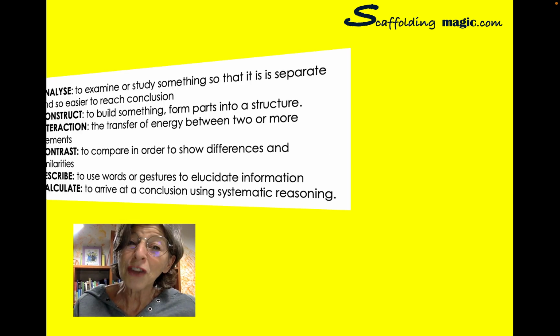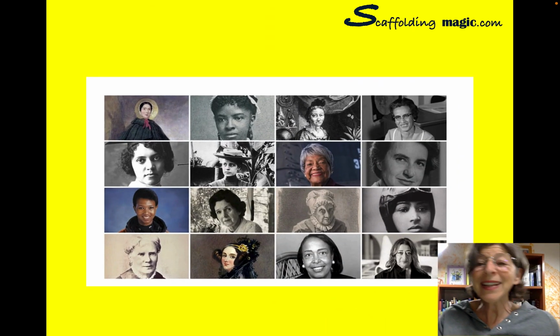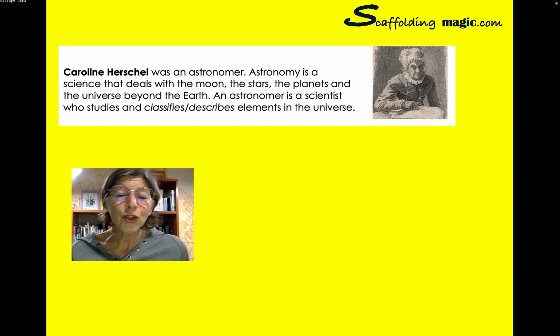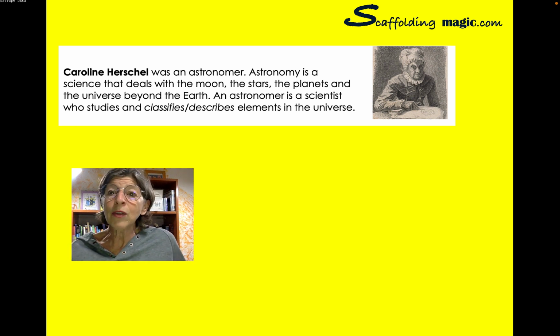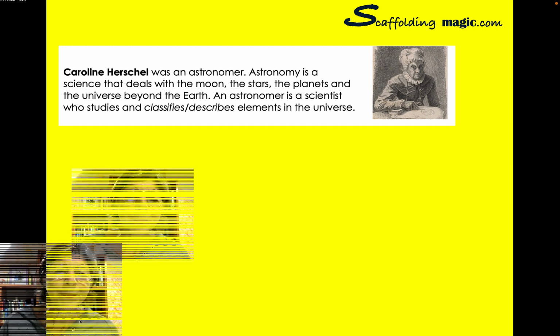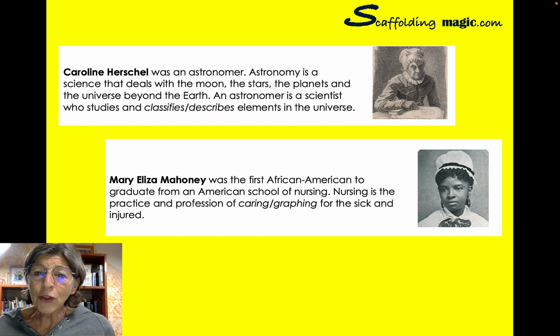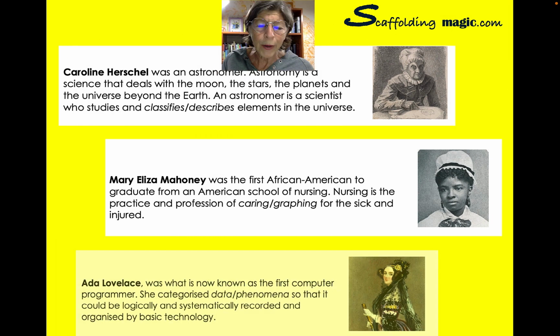Very important methodology points. Then we did a second activity, short sentences about these 16 incredible scientists and why they're famous. We read, for example, Carolyn Herschel was an astronomer. Astronomy is a science that deals with the moon, the stars, the planet, and the universe beyond the Earth. An astronomer is a scientist who studies and classifies or describes elements in the universe. Which is more appropriate? Mary Eliza Mahoney was the first African-American to graduate from an American School of Nursing. Nursing is a practice and profession of caring for the sick and injured. According to the context, which would be more appropriate?